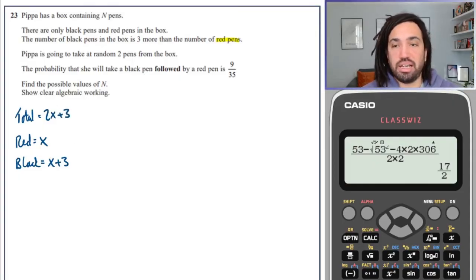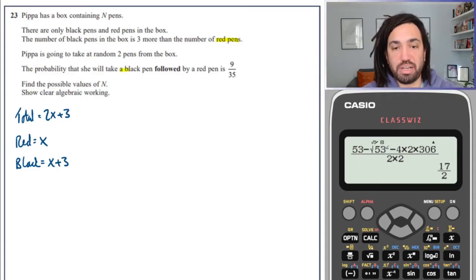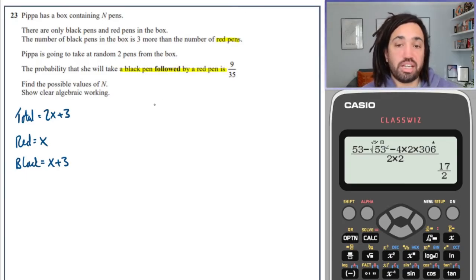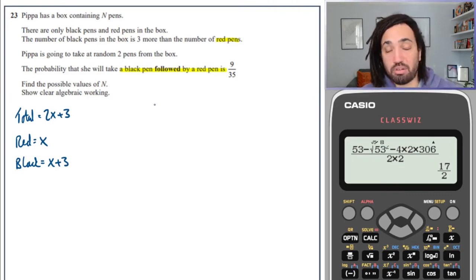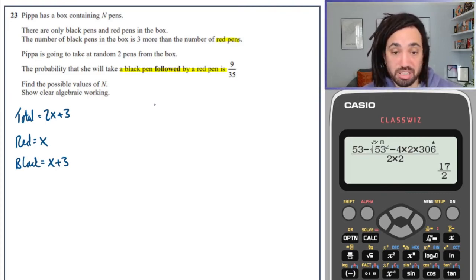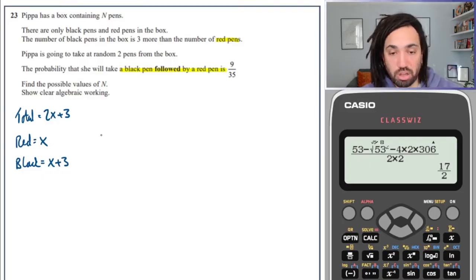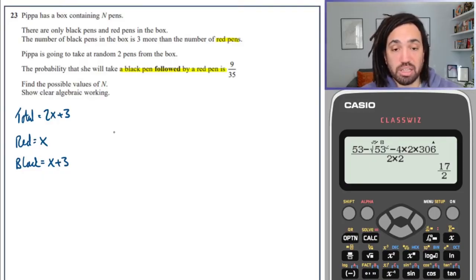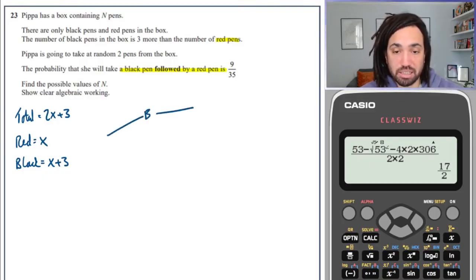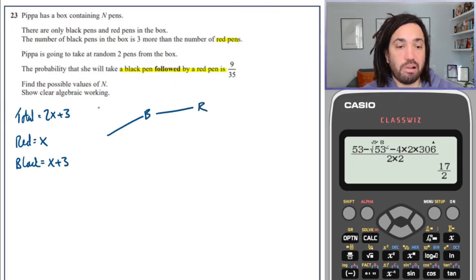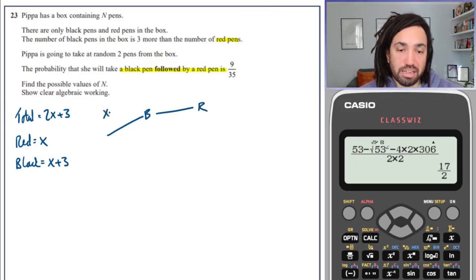Okay, and now it says the probability that she will take a black pen followed by a red pen is 9 over 35. So important, the followed is highlighted there because just taking a black and a red could be a red and a black or black and a red, but this is specifically one branch from the tree diagram, and that branch goes black and then red. So the chance of getting a black would be x plus 3 over the total, which is 2x plus 3.